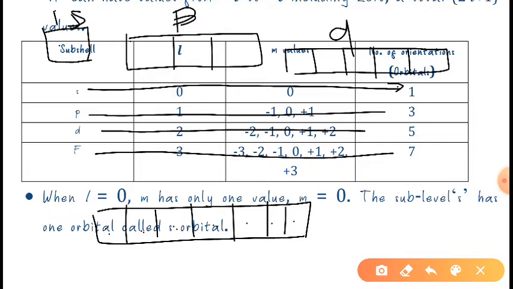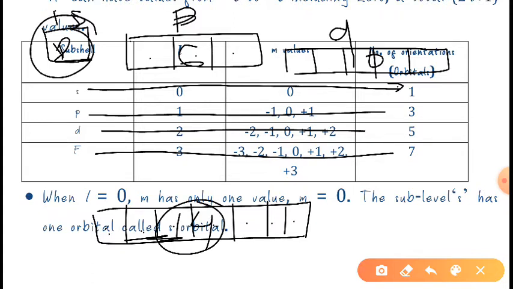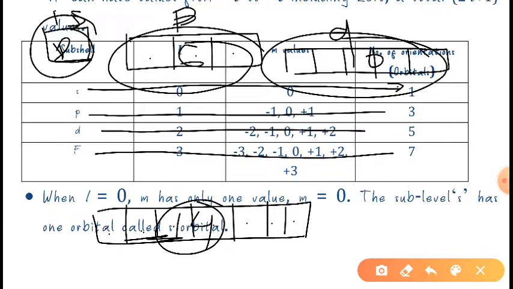In 1s, how many electrons? It will be 2 electrons, okay. In p it will be 6 electrons, in d it will be 10, and in f it will be 14. So in the s subshell only 2 electrons can reside, in p only 6, in d only 10, and in f only 14, okay.